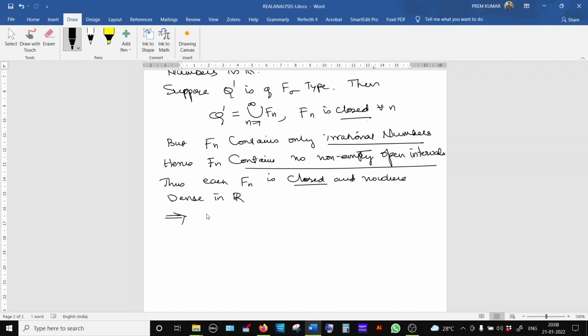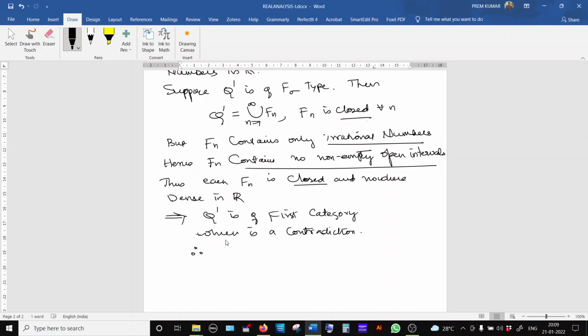Which implies that Q dash is of first category. This is the definition of first category, where each en is nowhere dense. But already we proved that Q dash is of second category, which is a contradiction. Already we proved it: the set of all rational numbers is of second category. Therefore